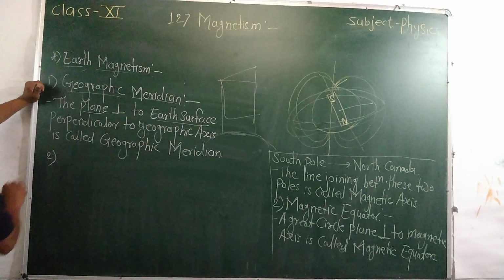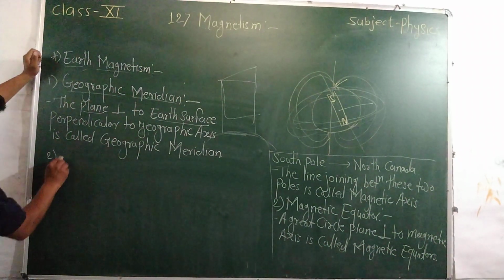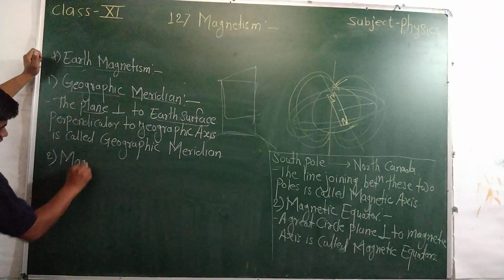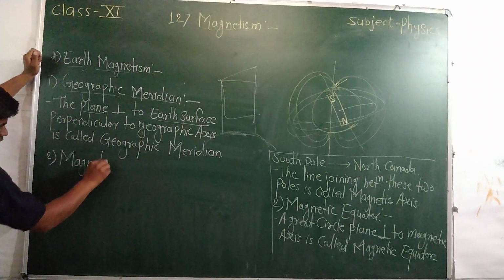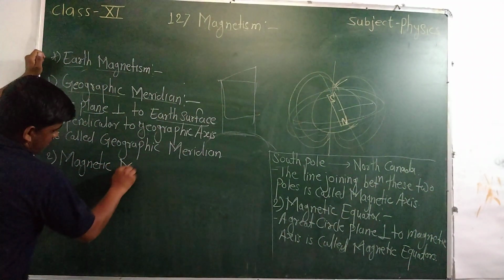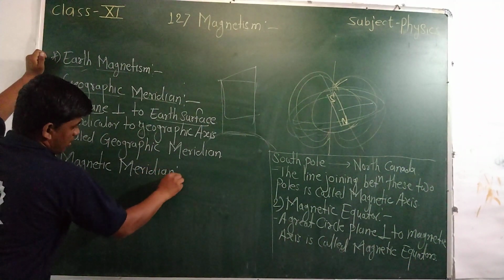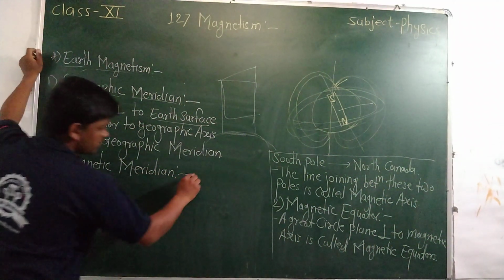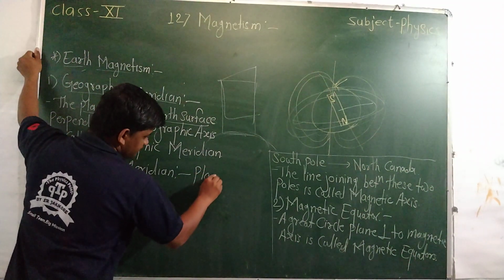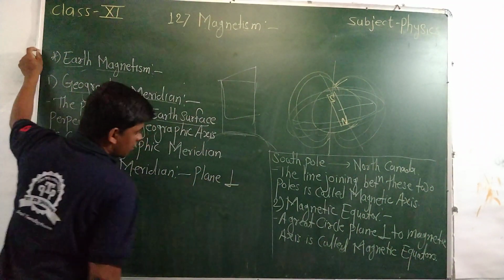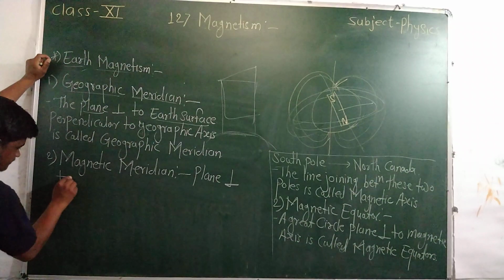The second part is the magnetic meridian, a plane perpendicular to earth surface.